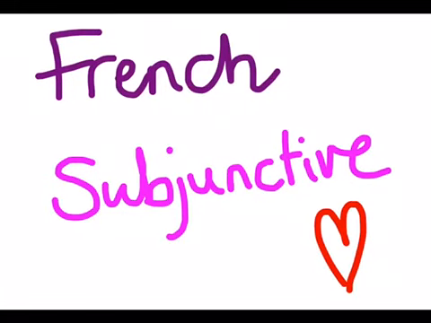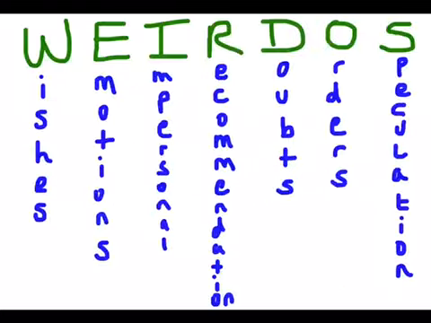In this video, I'm going to explain how you can use the subjunctive mood in French. This video is aimed at years 10 and 11. The subjunctive mood does exist in English, but it's not used that often, and when we do use it, we don't often notice that we are using it. However, it's used far more often and is far more visible in French and in other languages like Spanish.